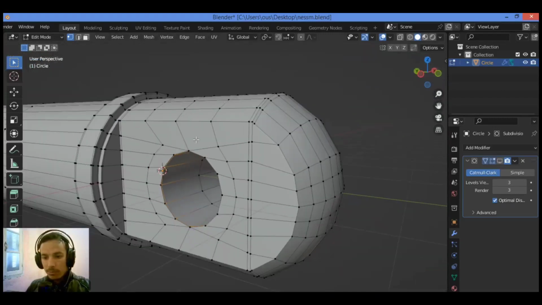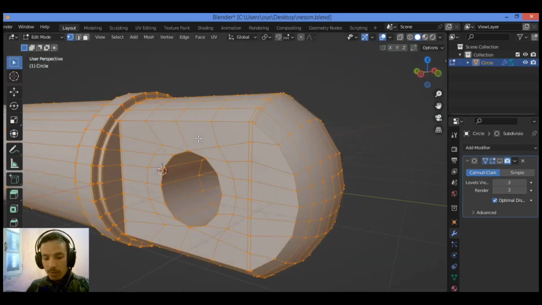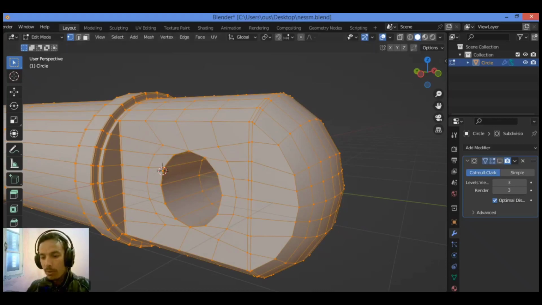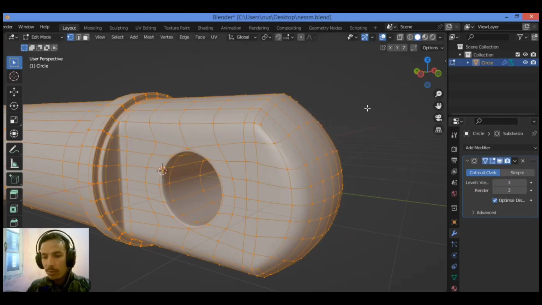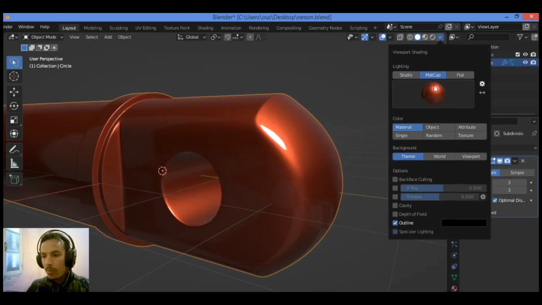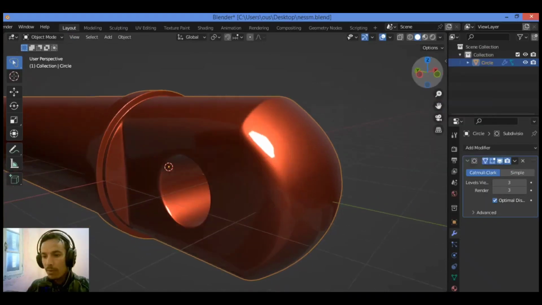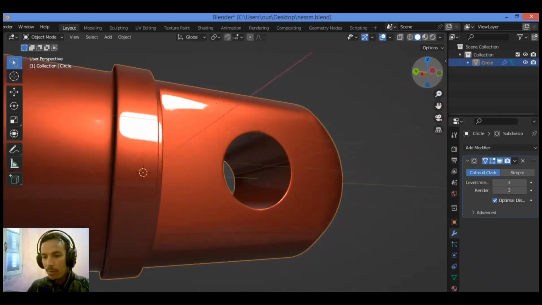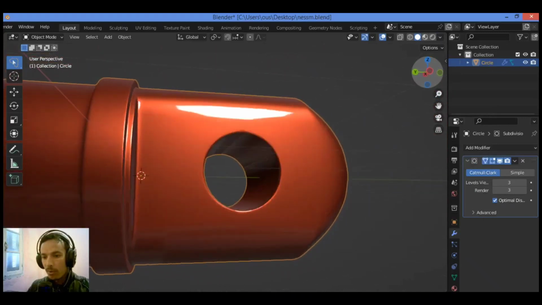So A to select all, then Shift N to calculate normals, M to merge by distance, and we have no issues. So let's turn on the subdivision surface modifier. So let's see what we have. Switch to matcap, this reflective matcap shown here. I think I have no problem with topology issues.